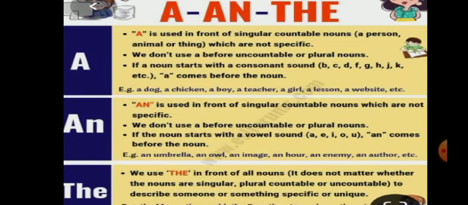An is used in front of singular countable nouns which are not specific. We don't use it before uncountable or plural nouns. If a noun starts with a vowel sound, A, E, I, O, U, an comes before the noun. For example, an umbrella, an owl, an image, an ox, an enemy, an author, etc. All these words start with a vowel sound, so we use an here.